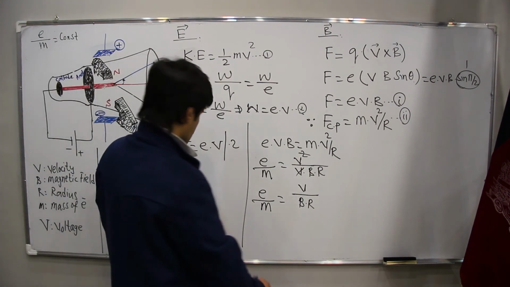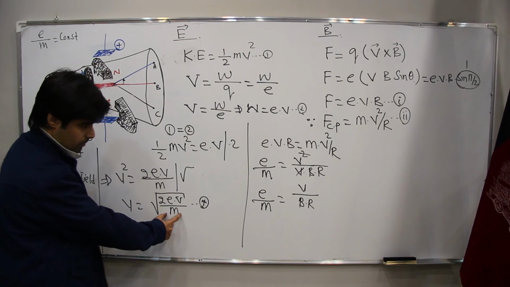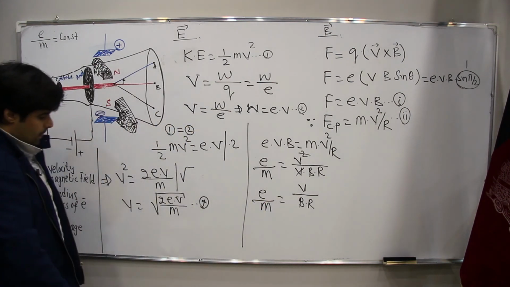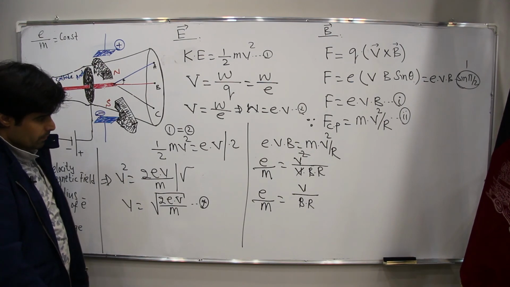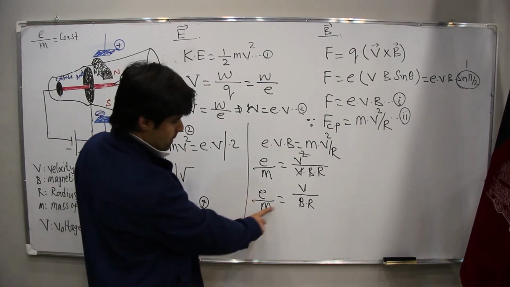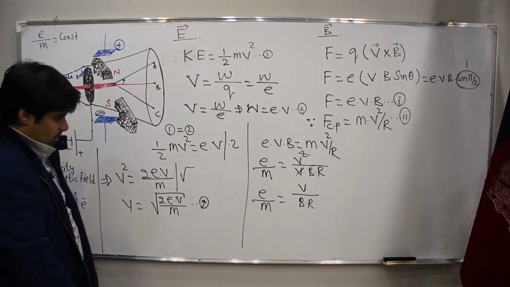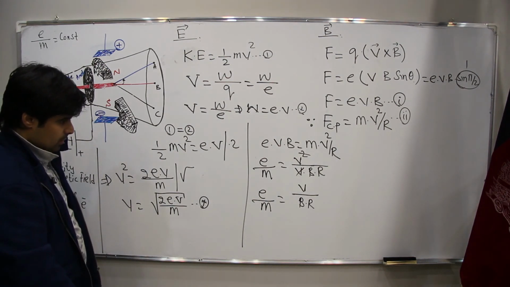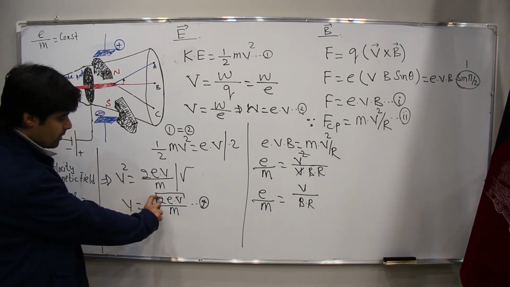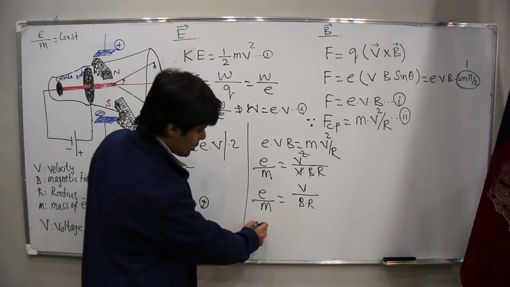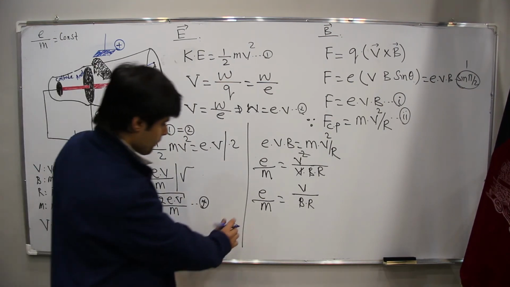Now, we are putting this in here. Before putting, e upon m is equal to v upon Br. We are putting velocity here. Now the equation is, let me take another marker.